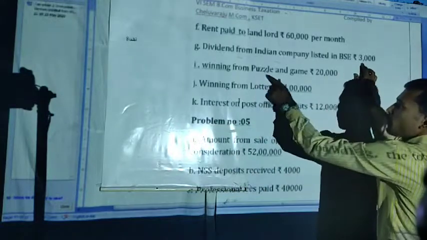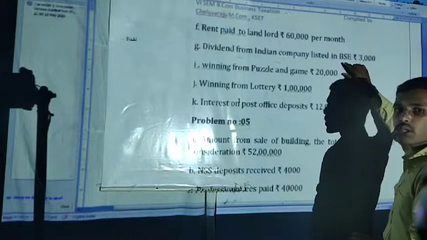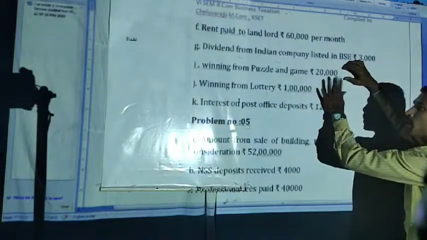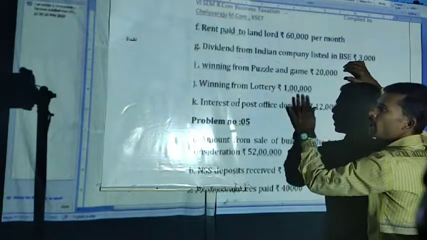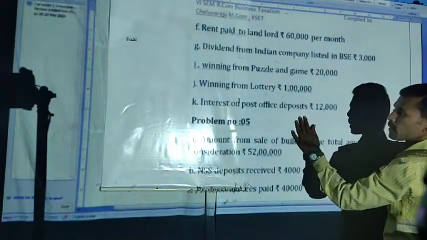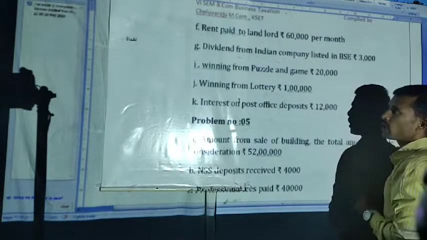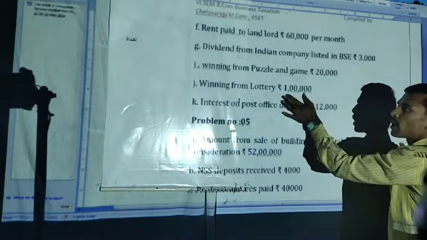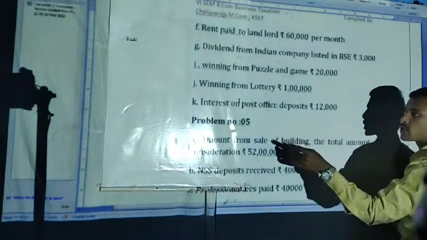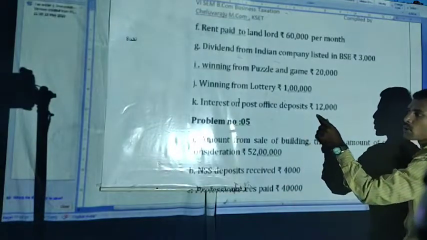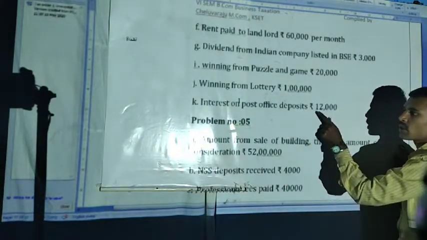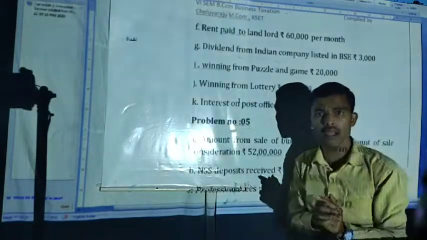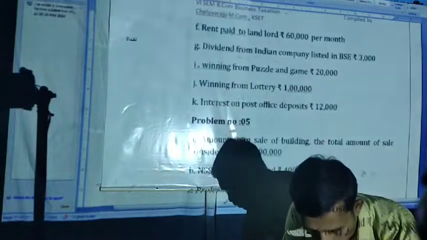Winning from puzzle game, that is 20,000, under section 194B. Up to 10,000 no TDS, more than 10,000, 30% TDS. Winning from lottery under section 194B, up to 10,000 no TDS. Here the amount is 1 lakh, so 30% TDS will be applicable. Interest on post office deposit, 194A, up to 10,000 no TDS, but here the amount is 12,000, hence it will attract 10% TDS. We are going to see the solution.